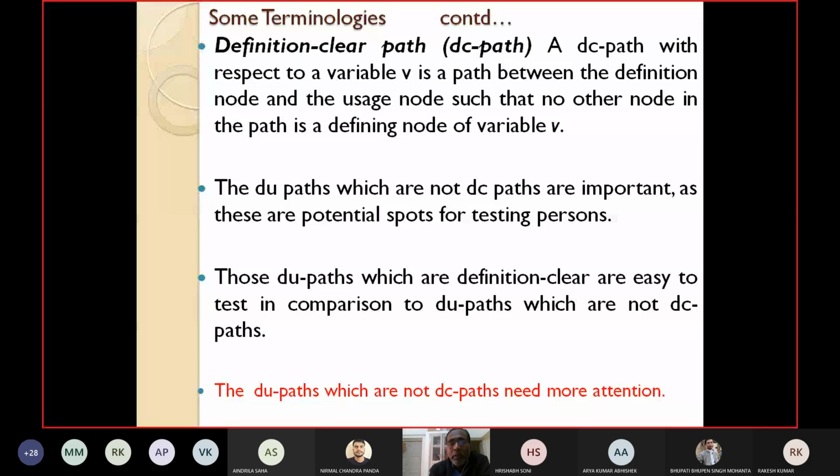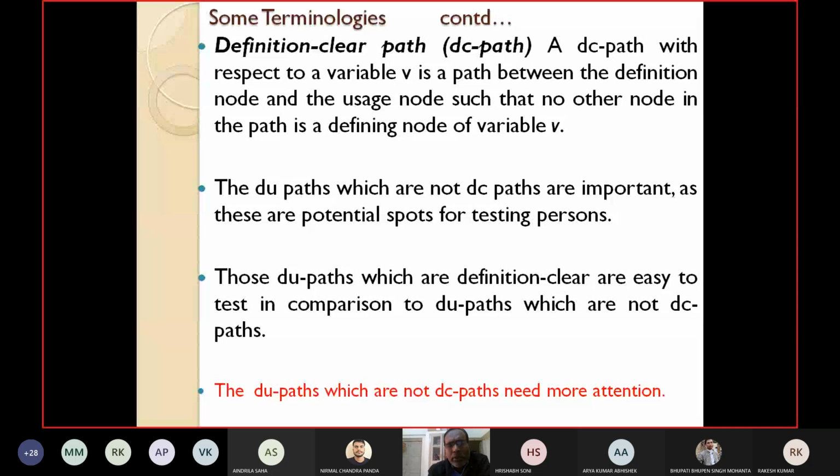It is very easy to check the DC paths because you will check whether any redefinition is there between the def node and the usage node. But for DU paths which are not DC paths, redefinition is allowed and they are the sources of errors. It is very difficult to test those paths.